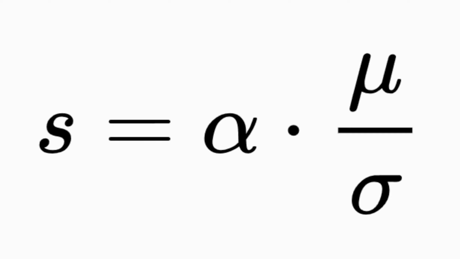A simple and intuitive way to capture this idea is to maximize the ratio of the mean to the standard deviation. This measure is known as the Sharpe ratio. The formula demonstrates how to calculate it.